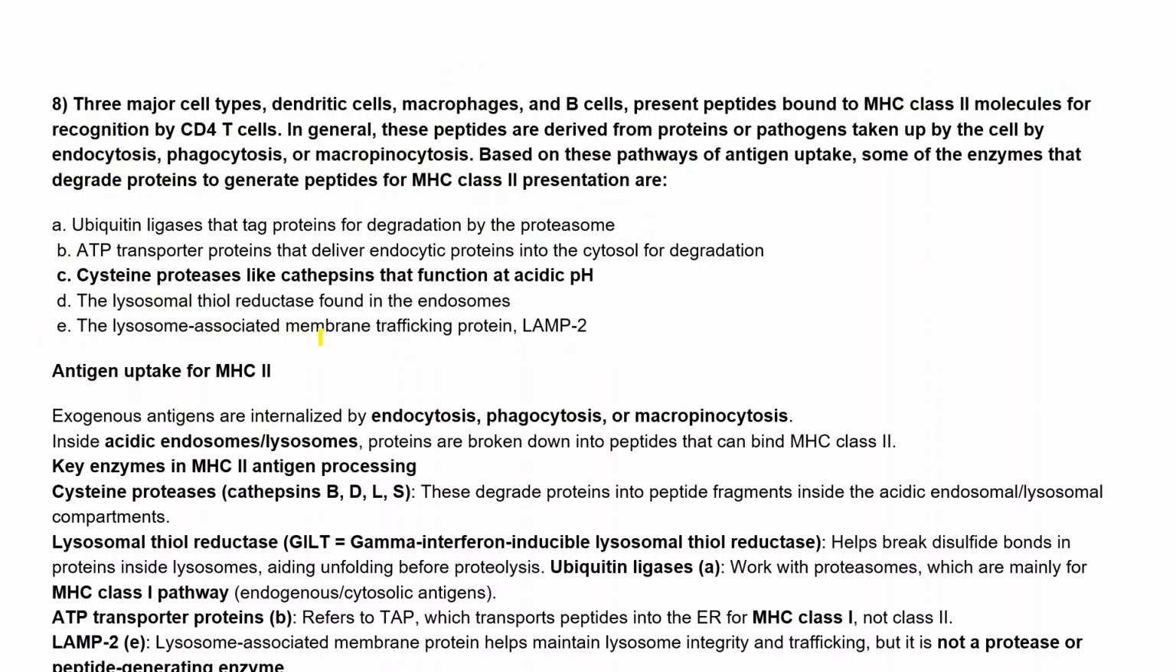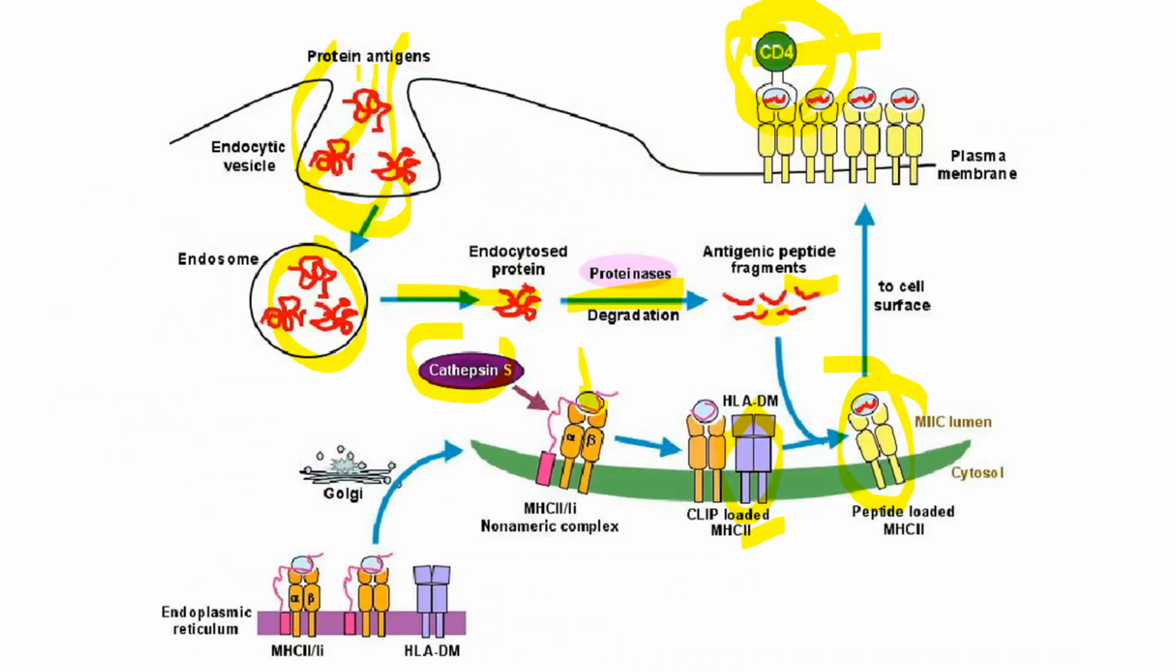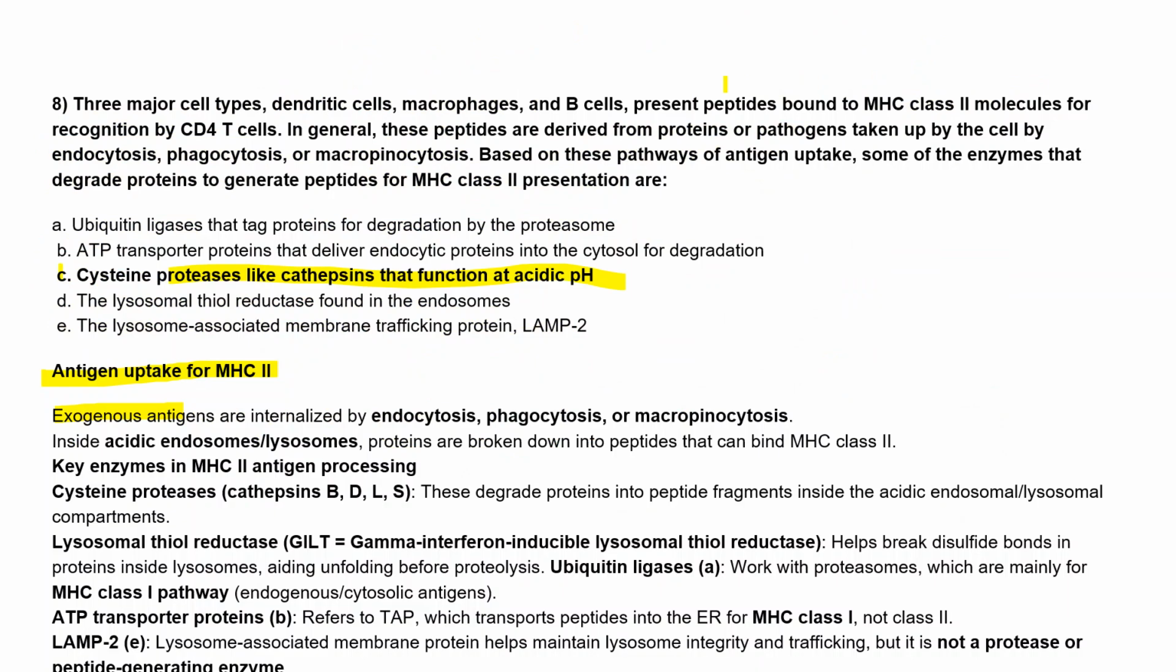Okay, let's see the right answer. So, one of you is right. Option C is the right answer, that is cysteine protease like cathepsin that functions at acidic pH. Right. So how does this antigen uptake take place through the MHC2? Whenever exogenous antigen comes, it is internalized by the endocytosis process, phagocytosis, or macropinocytosis. So these are the three processes by which an external antigen is internalized.